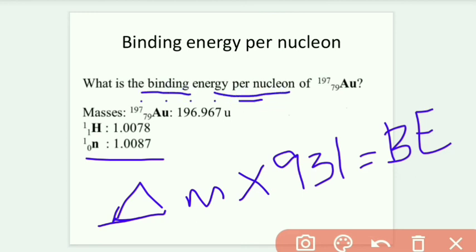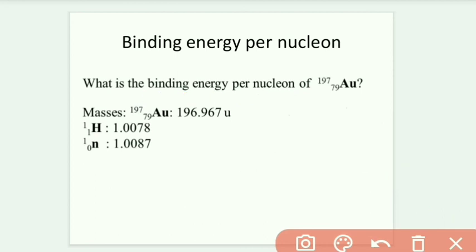For that, you take the total binding energy divided by the number of nucleons, which is 197. This will give you the binding energy per nucleon. You have to calculate this problem and try to find the answer.